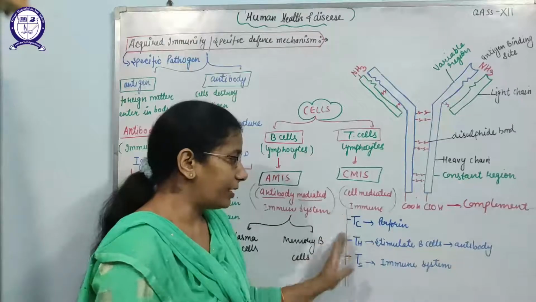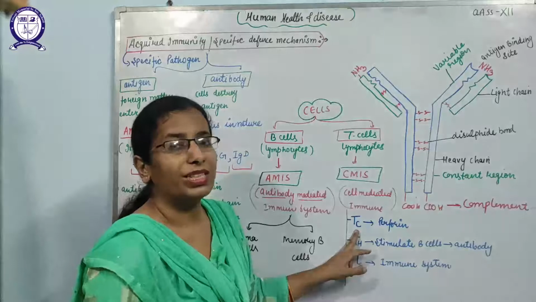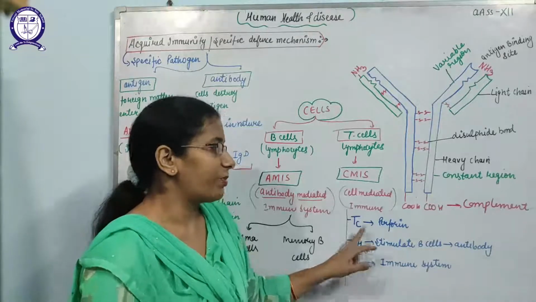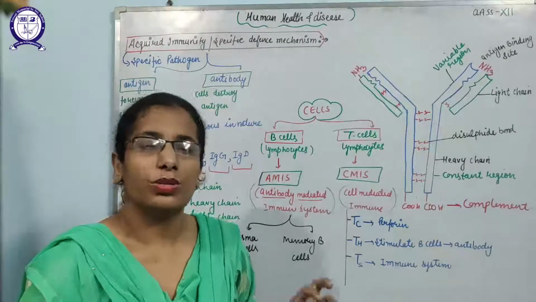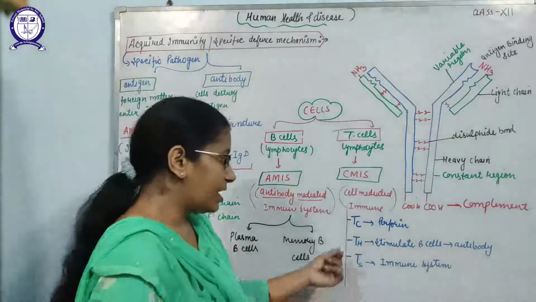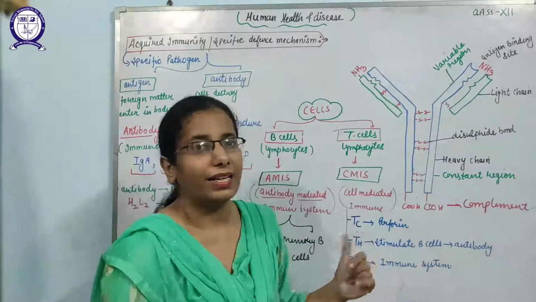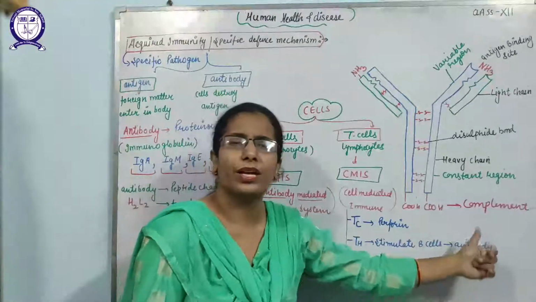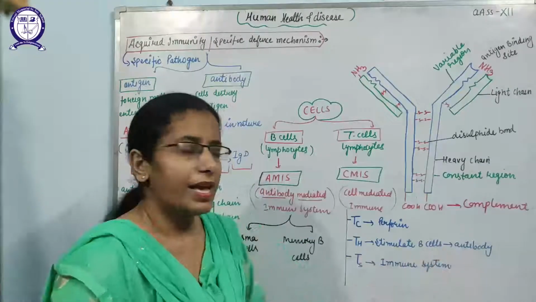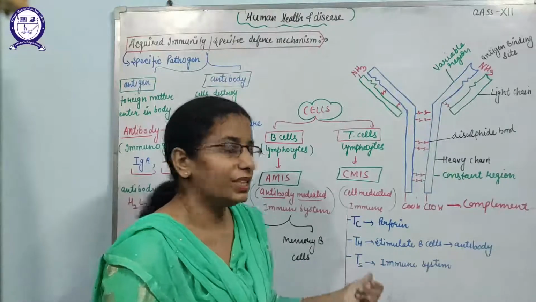After that, T cells provide the cell mediated immunity. It is further classified into TC, TH and TS. TC means cytotoxic T cells. These release a special type of chemical that is known as perforin. This perforin will cause the rupturing of the cells. TH means helper T cells. These T cells cannot directly kill the pathogens, but they will stimulate the B cells to produce the antibody and to kill that antigen. And third is the TS, which means suppressor T cells.